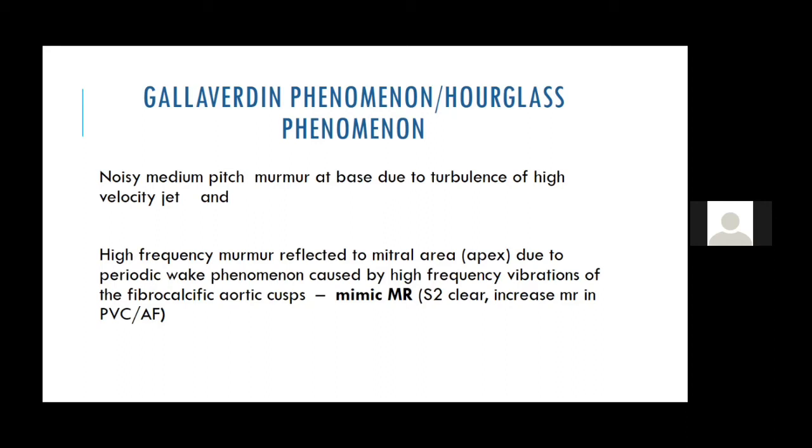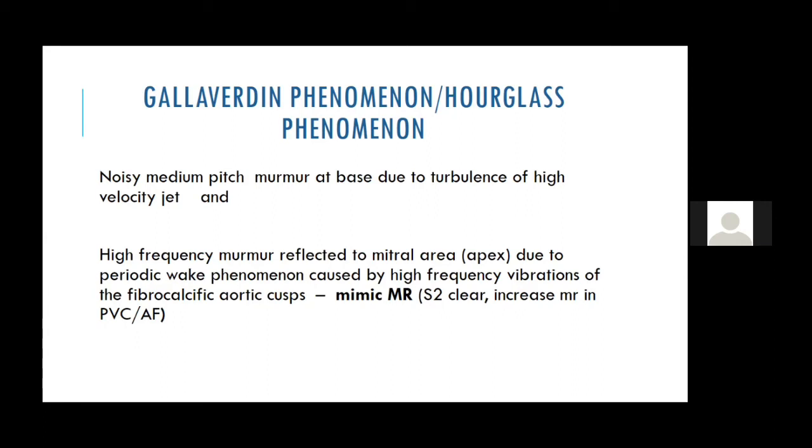The difference is, as I already told you, isometric exercises like hand grip increase the MR murmur. However, they decrease the AS murmur because the gradient decreases. One typical finding is the post PVC: the MR murmur after a PVC has no much difference, nothing happens. Whereas after a PVC, there is a great beat to beat variation in an aortic stenosis murmur because it is an outflow murmur.